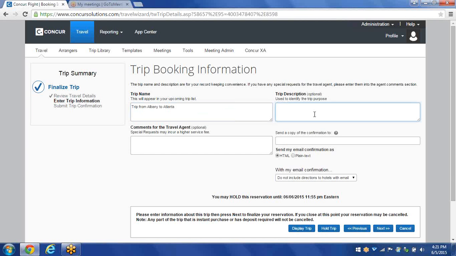For trip description, this is an optional field. You can put something here if you want to, but if you don't want to, that's okay. You may leave it blank.